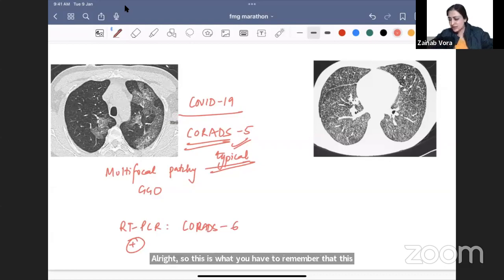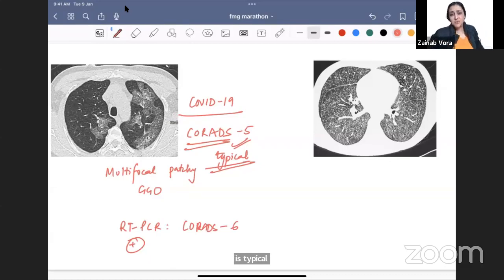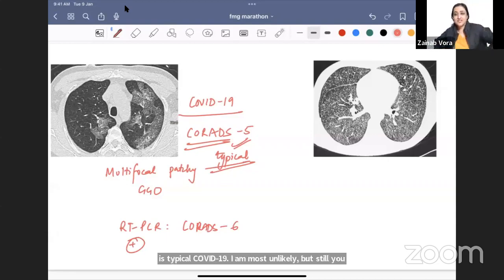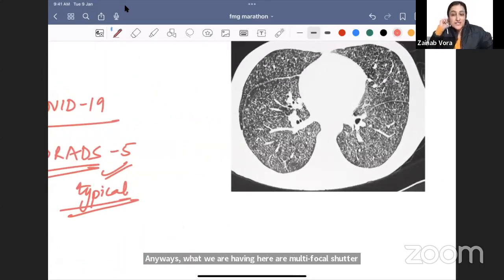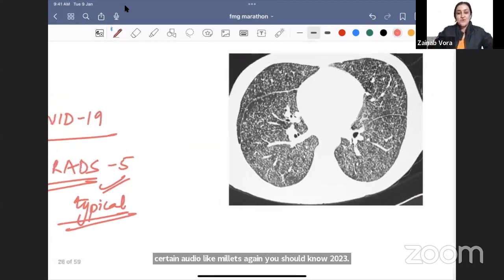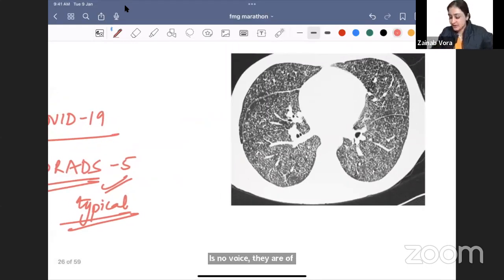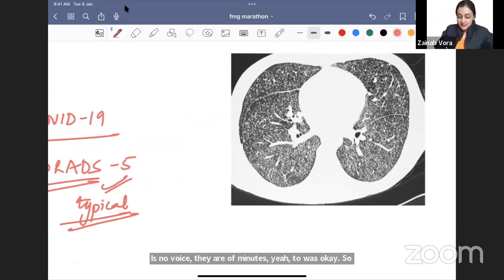Now a COVID question is very unlikely, but still you shouldn't get it wrong, because now again there is a resurgence. Touch wood, pray that nothing like that happens. It's not a major resurgence, but still, you never know. Anyways, what we are having here are multifocal small nodules like millets. Again, you should know 2023 was the year of millets, according to WHO. So you may be asked that. But these are small nodules that you are seeing here.